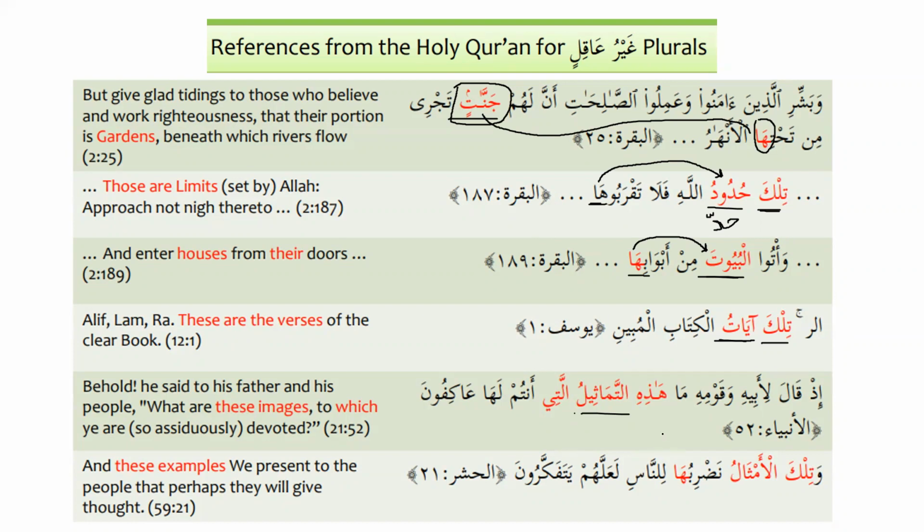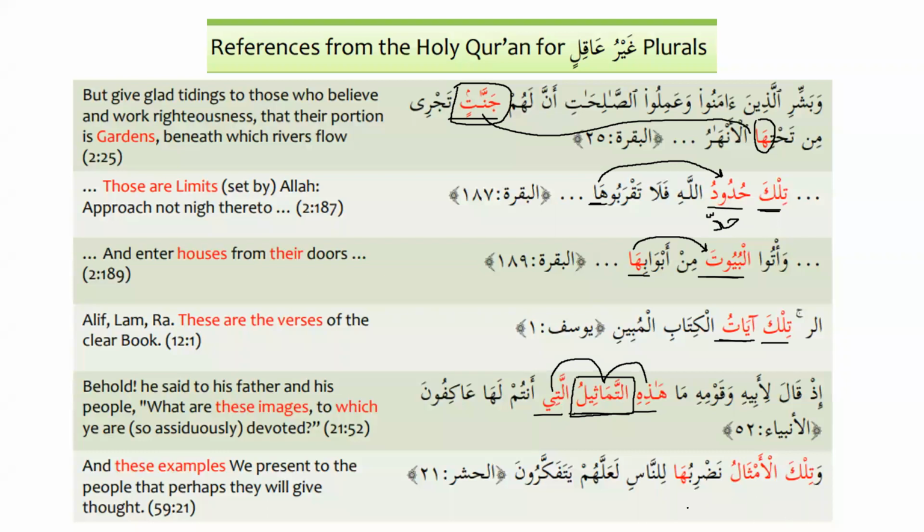So now we can see over here that at-tamathilu, because it's the plural of tamthilun, that's why it is hadhihi at-tamathilu. And you see the relative pronoun that is used is also allati. We know that allati is used for singular feminine. So that's why we have allati, and similarly we have hadhihi. What for? For at-tamathil. And we know that at-tamathil is the plural of tamthilun, and that means images or statues.